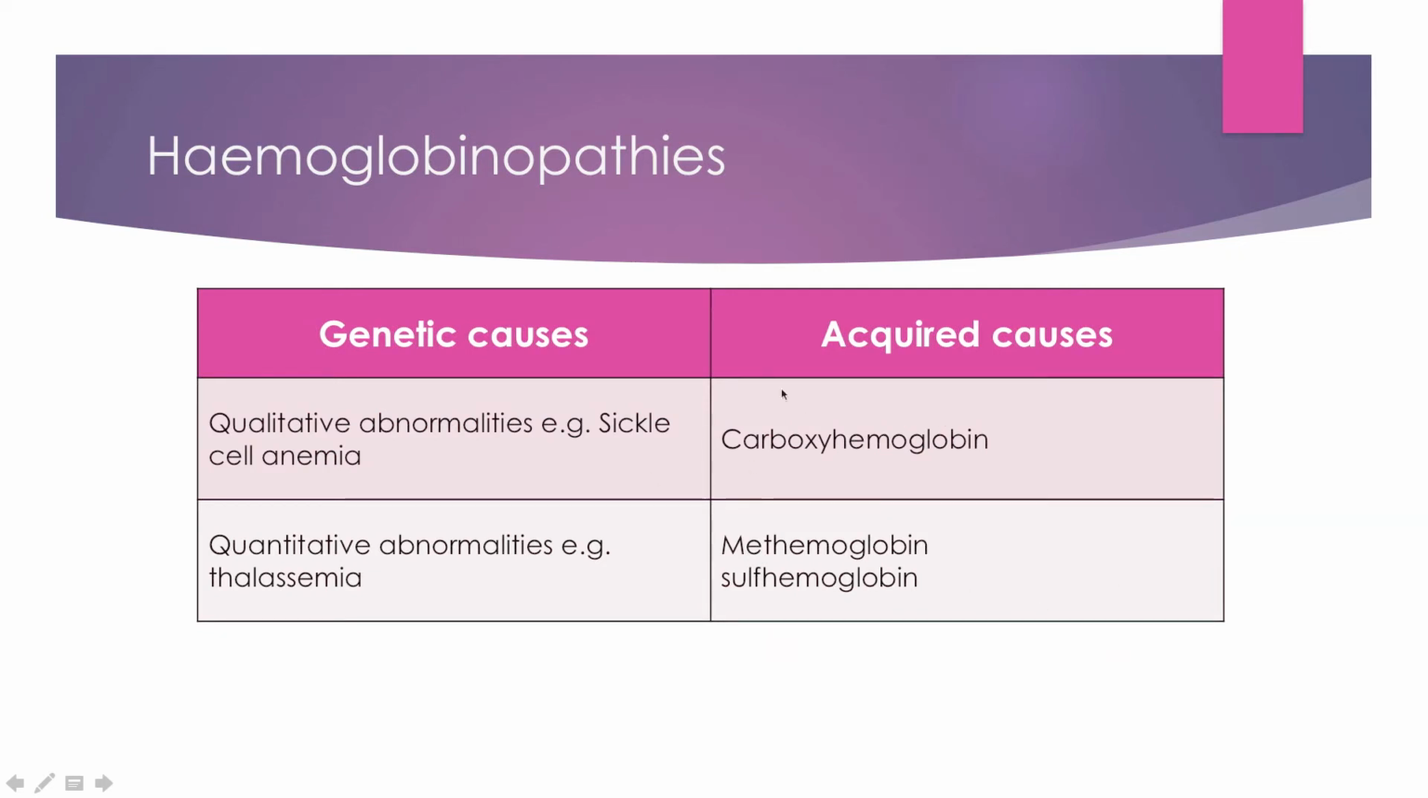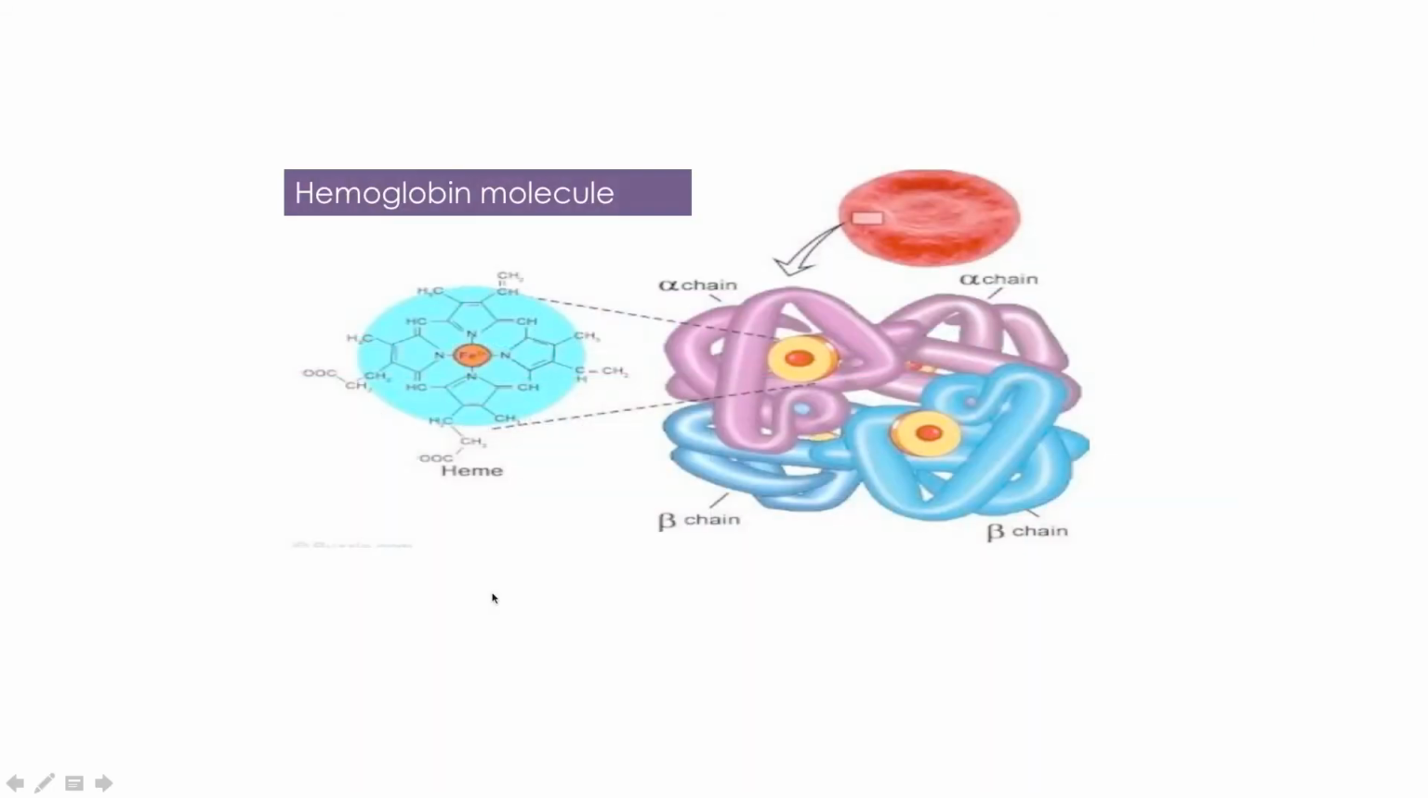The genetic causes, because of the genetic disease, because of the genetic troubles, these are categorized into two: qualitative and quantitative. Qualitative means when the quality of the hemoglobin is affected, right. Quantity means when the quantity, the number of hemoglobin molecules, that is less. So that is quantitative. Example, thalassemia. So we are going to talk about these.